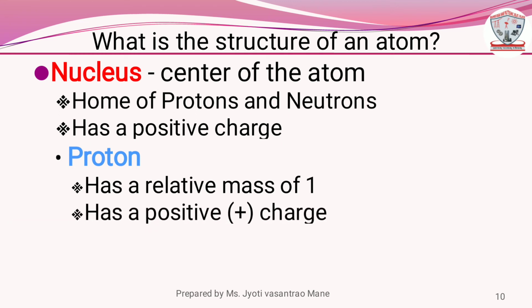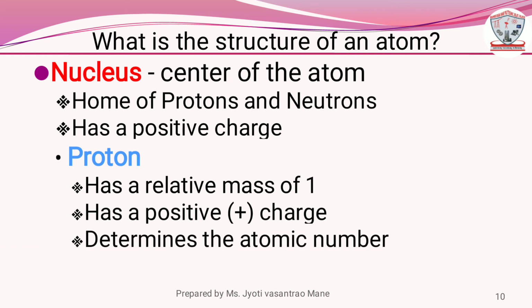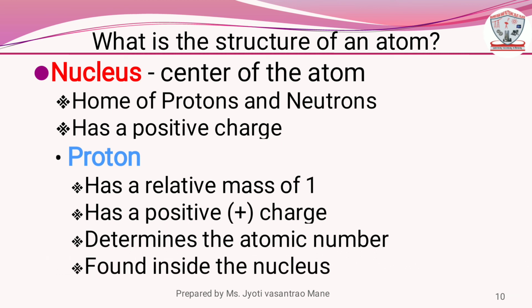Protons have a positive charge. Protons determine the atomic number of that atom. Protons are found inside the nucleus. Proton is denoted by P.